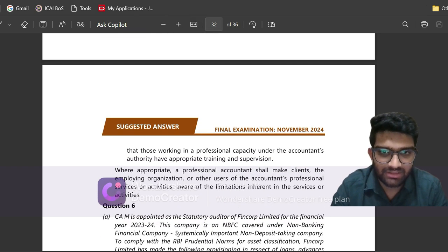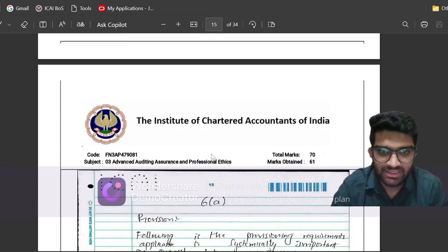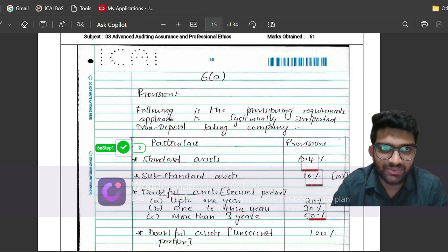Then the persons working under him have the appropriate training and supervision. So I've got 3 marks out of the 4 marks in this question. Let us see which question I've written next. So I've written question 6 next. So what is question 6A?